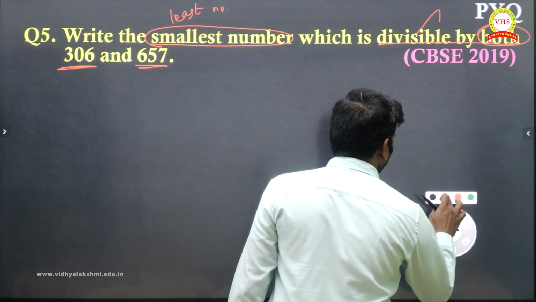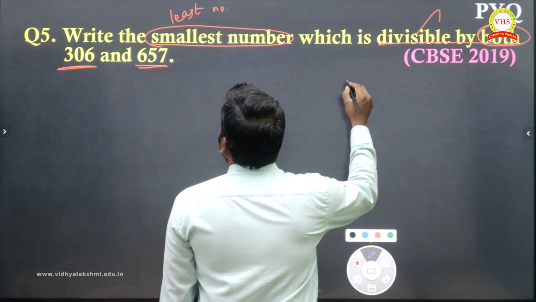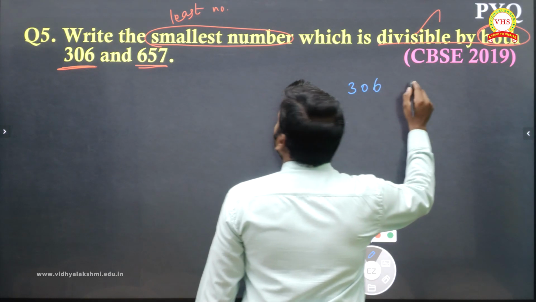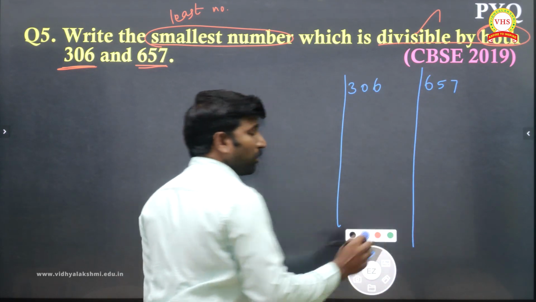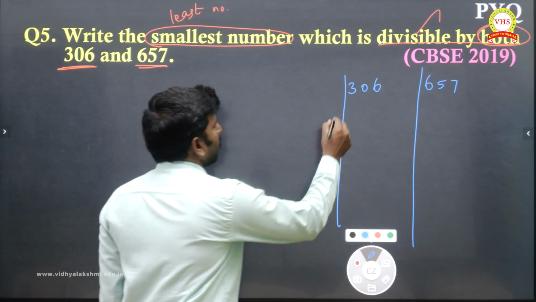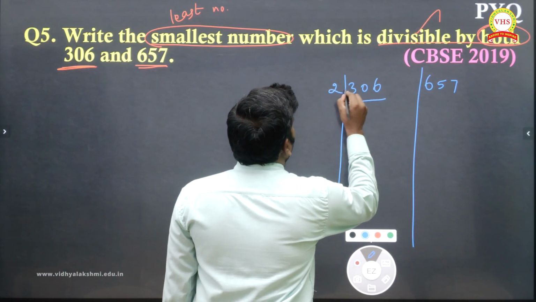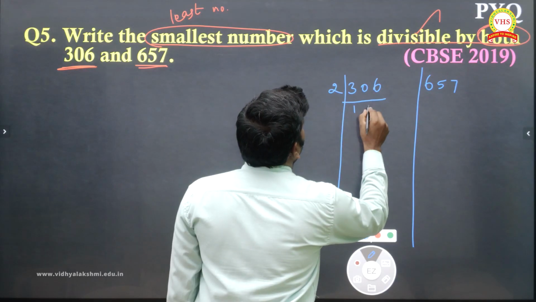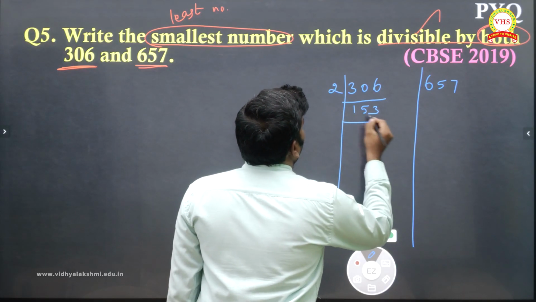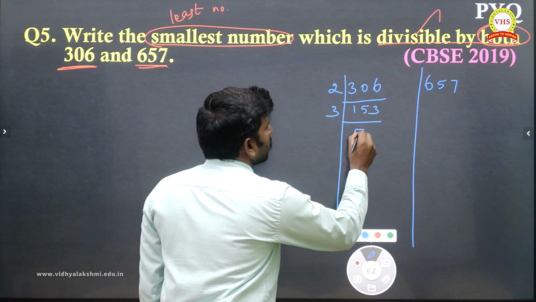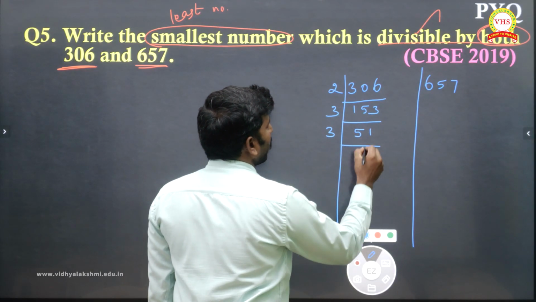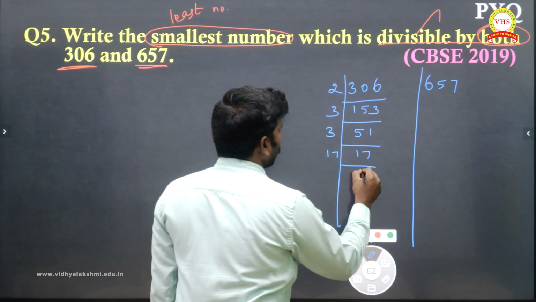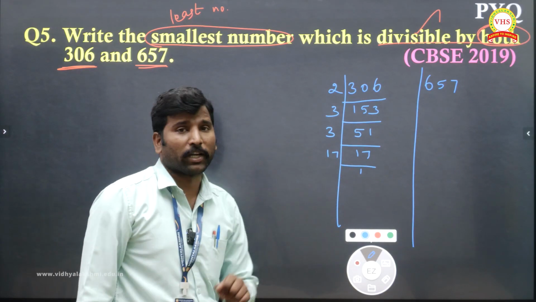You will find the prime factorization, then you will get the answer. So first 306 and 657, prime factorization I am finding. If I go with the 2 table, 2 means 153 times. Now 3 table: 5 3s are 15, 1 time. Again 3 table: 1 3s are 3, remaining 17. So 17 I am getting. Till we get 1 we should continue, I said.